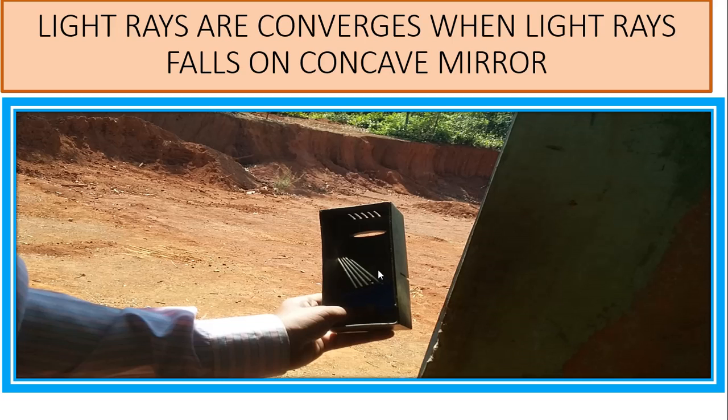So when light rays fall on this, they converge. You are observing, I think, these light rays come together and converge at a point. That point is called the focus center.